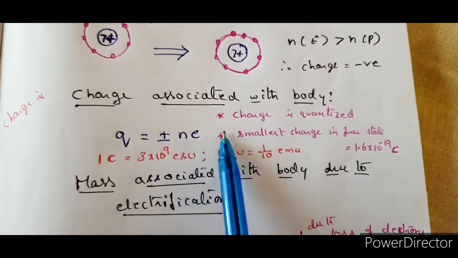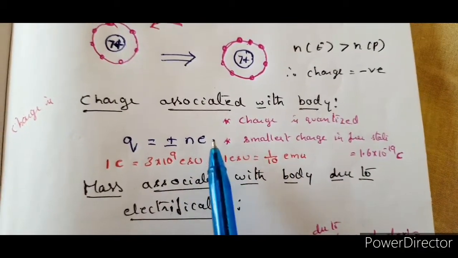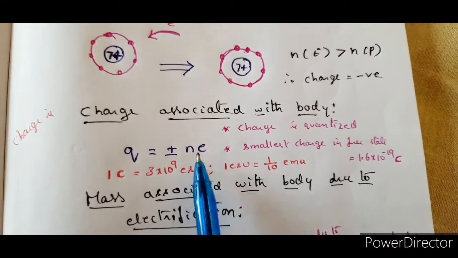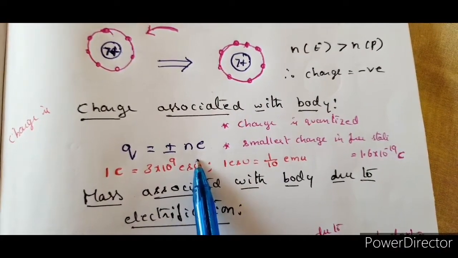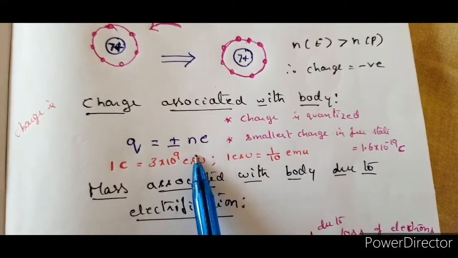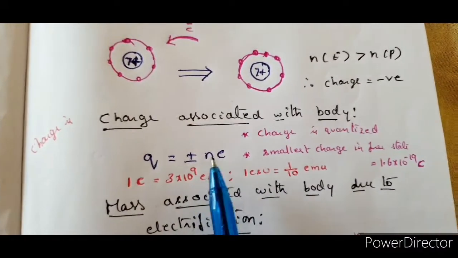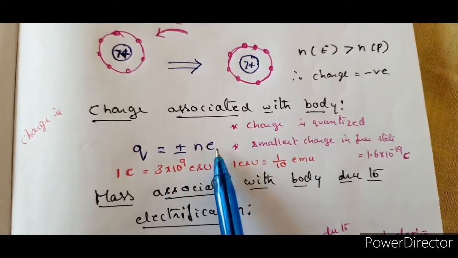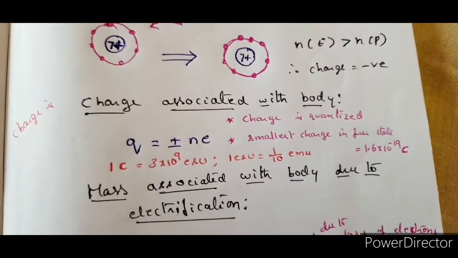In fact, it is 1.67 into 10 power minus 19 coulombs. Depending on the numericals, sometimes we'll be taking it as 1.6 and sometimes we'll be taking 1.67. If it is specified, whatever charge is given, that you need to substitute, right? So, why are we writing it so? Why are we talking only about electron charge here?